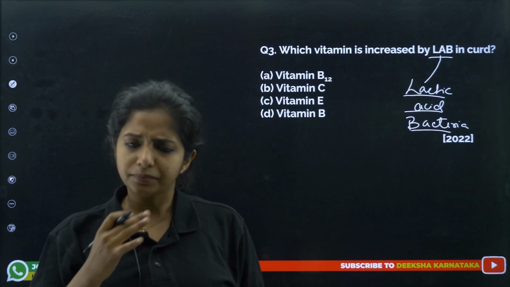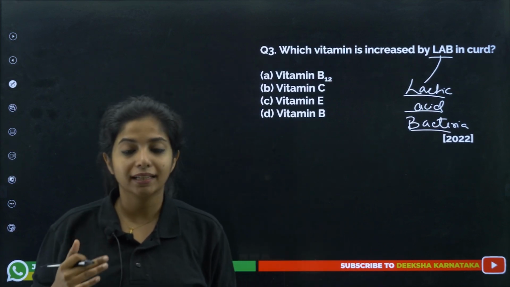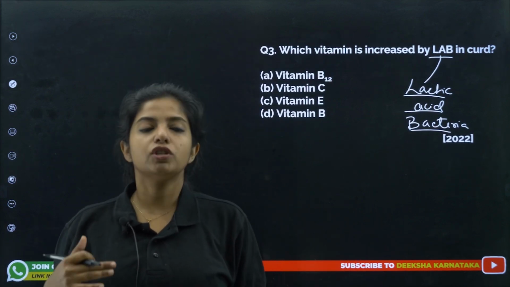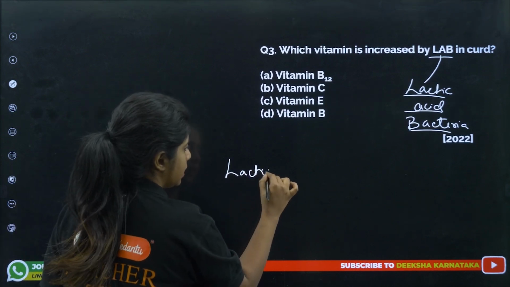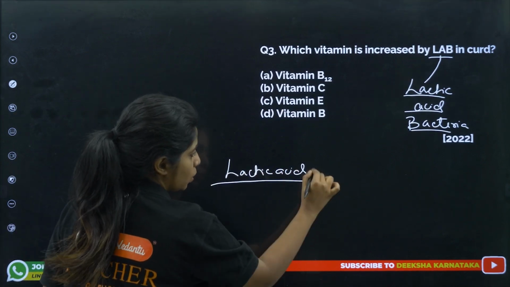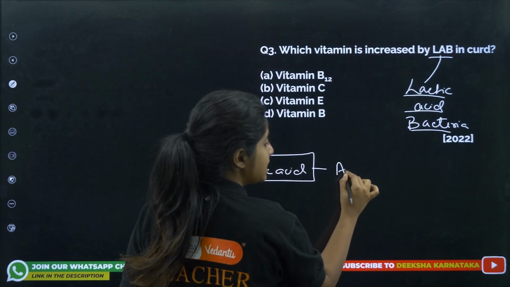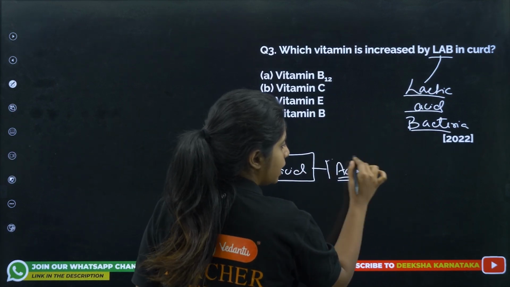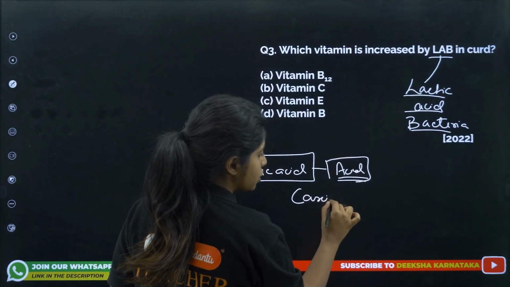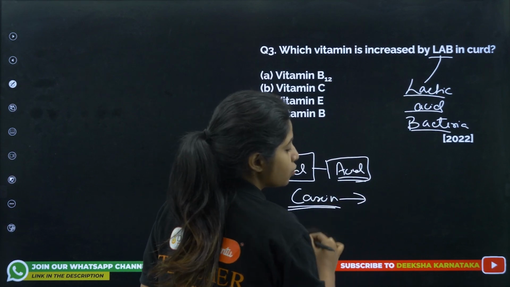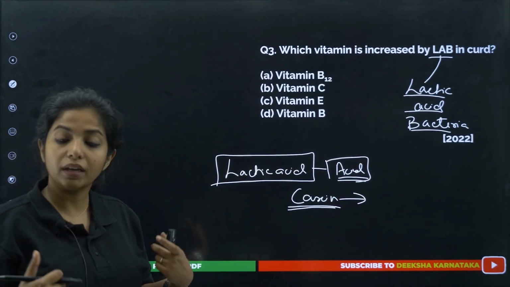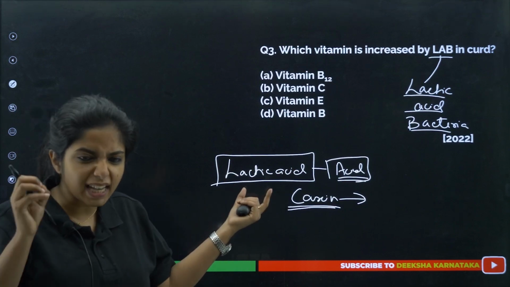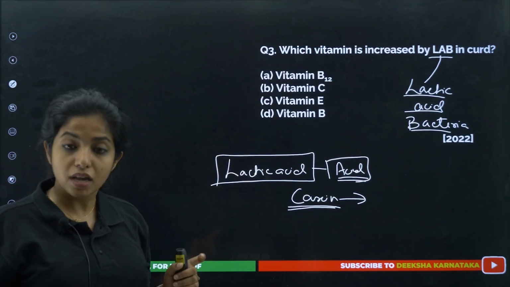So, basically, the curd is made by bacteria, that is lactic acid bacteria, which is going to produce lactic acid in the milk. Now, when the milk has become acidic at this point of time, the milk protein which is there, known as casein, is also going to form into different things, which is why curdling happens. So it is because of the acid that this particular bacteria is releasing.